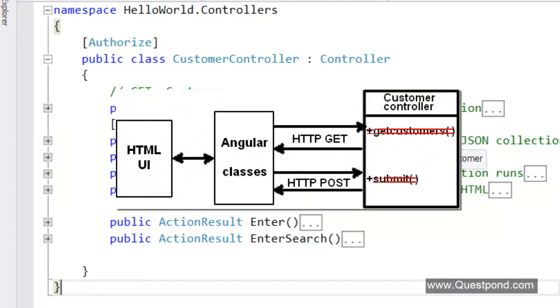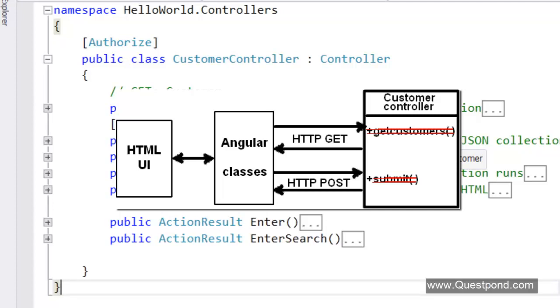So is it possible that our controller starts acting smart? The time it gets an HTTP get call from the client, and client here means the Angular class, it understands that it has to send data to the client. The time it gets an HTTP post call, it understands that this is a post, and that means the client wants to add data to the server. So if the controller can start understanding HTTP post, get, put and these calls, that would really make our controller much simpler.